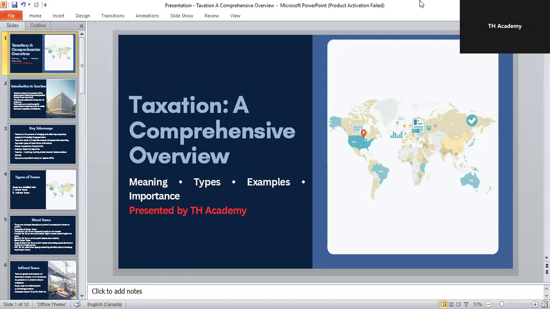So, in today's video, we are going to discuss a very important concept that is taxation. We will discuss its meaning, types, examples, and importance in a very simple and easy way. So, let's start from the very basics.